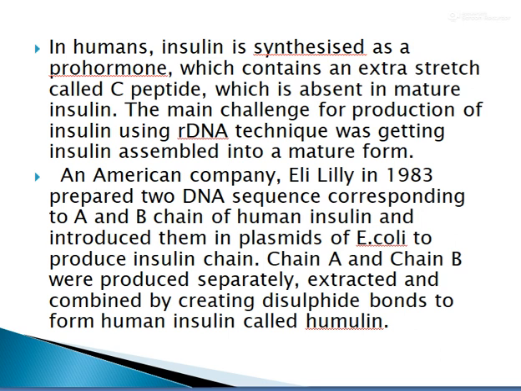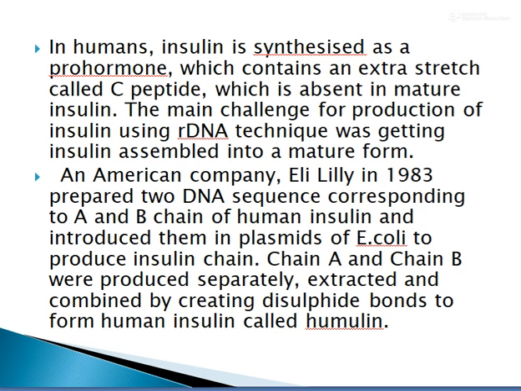An American company known as Eli Lilly in 1983 prepared two DNA sequences corresponding to chains A and B of human insulin, and then introduced them into the plasmid, into the E. coli, that is a bacterium, to produce insulin chains. Chains A and B were produced separately.